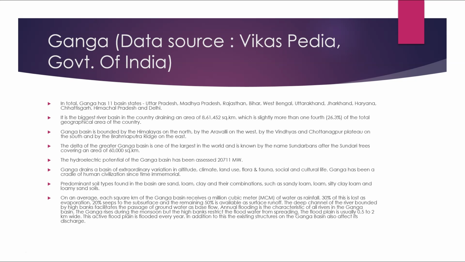On an average, each square kilometer of the Ganga basin receives a million cubic meter of water as rainfall. Of this, 30% is lost as evaporation, 20% seeps into the subsurface, and the remaining 50% is available as surface runoff. The deep channel of the river, bounded by a high bank, facilitates the passage of groundwater as base flow. Annual flooding is a characteristic of all rivers and the Ganga basin.